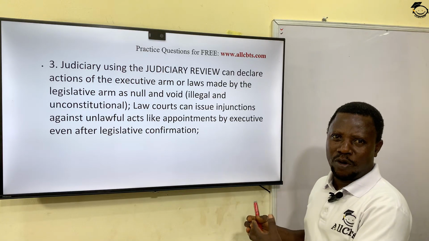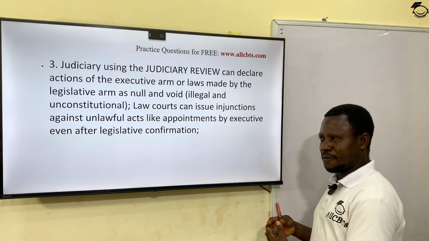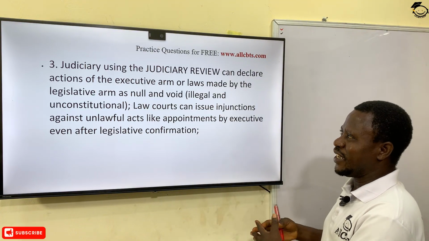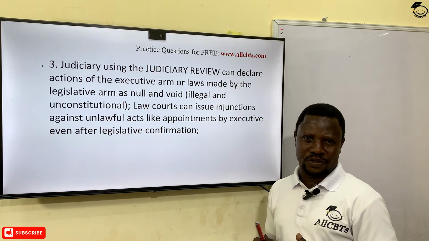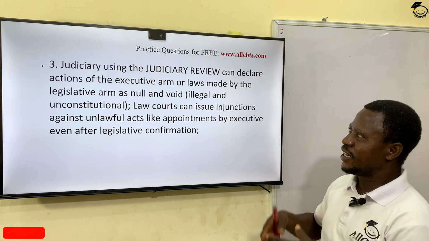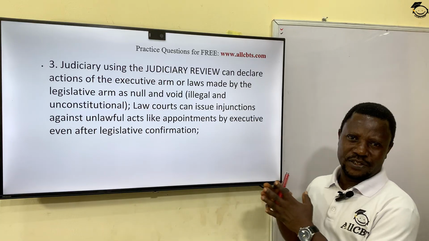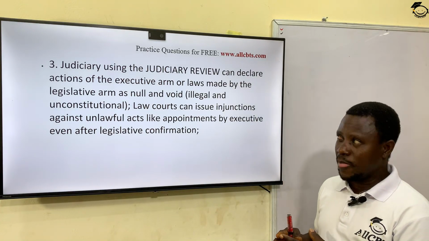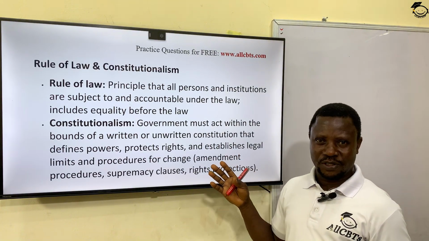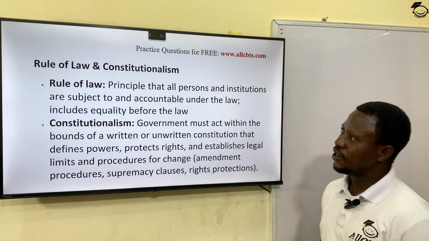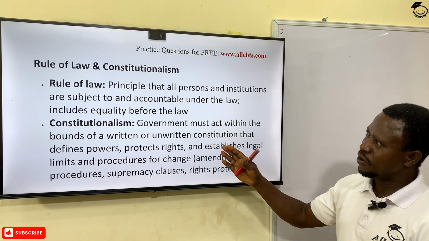Remember, appointments are done by what? By the executive, while the approval or the confirmation are done by who? By the legislature. Even when this process is being done, the law court can issue injunctions on this appointment and the confirmations. So this is, in a way, checking the powers of the legislature and the executive. I hope you are following me, okay? Because like I said, I have some questions to test your understanding of this teaching after the end of this class. Very well. Before I round up, before I go to this question session, let's look at rule of law